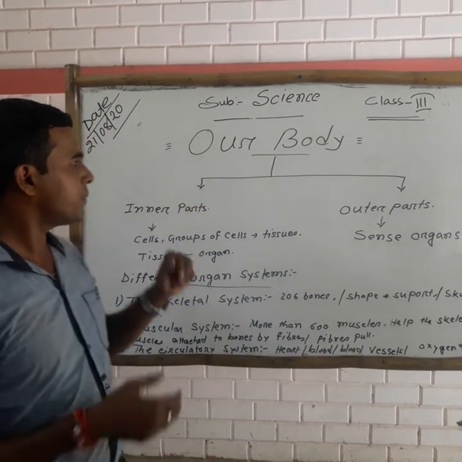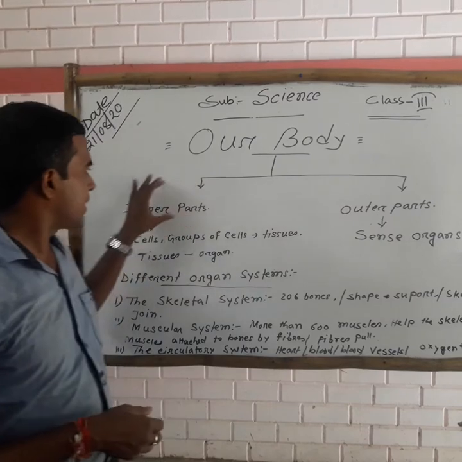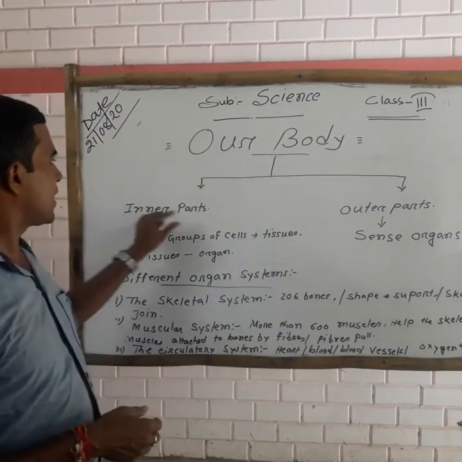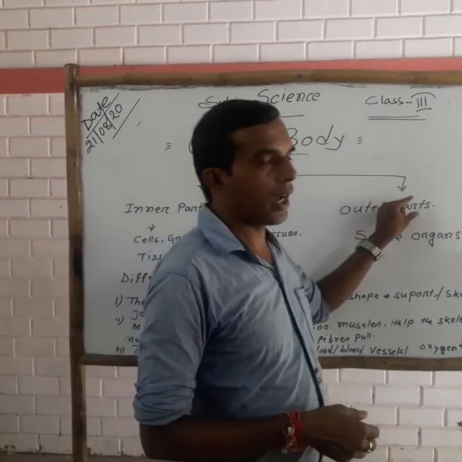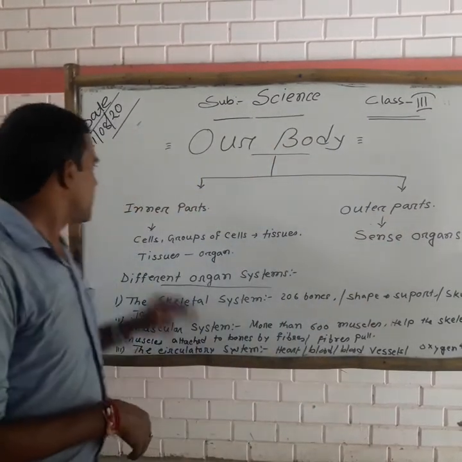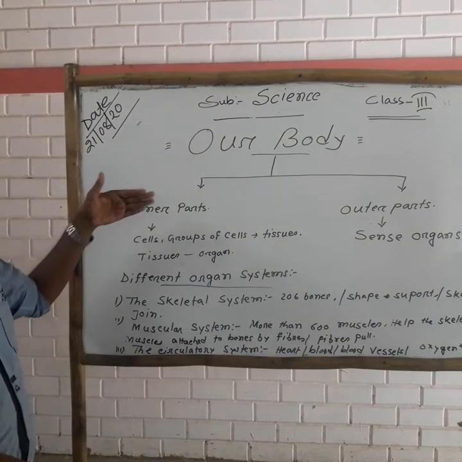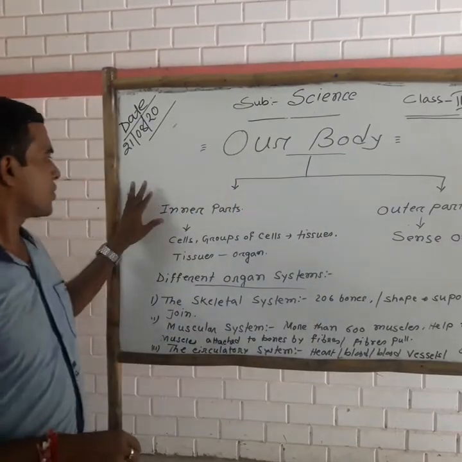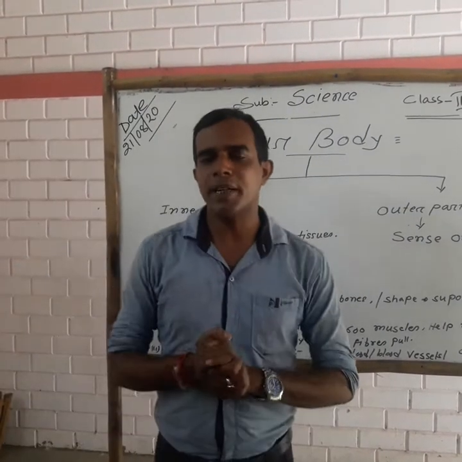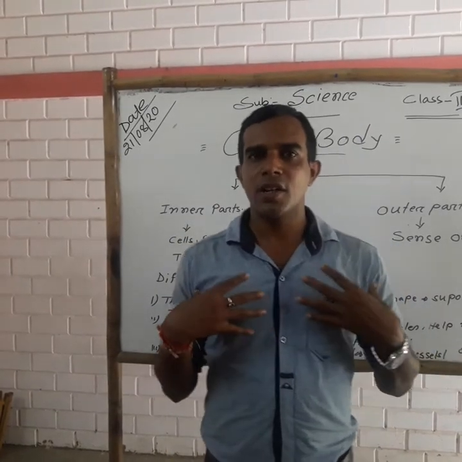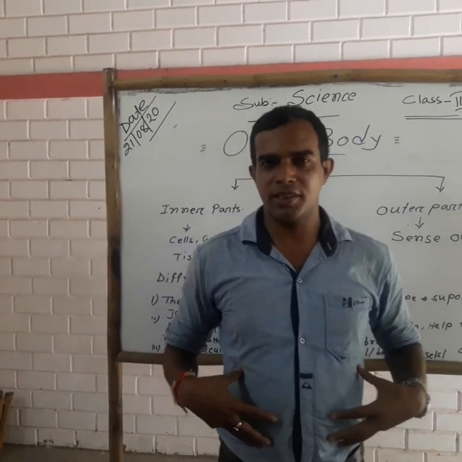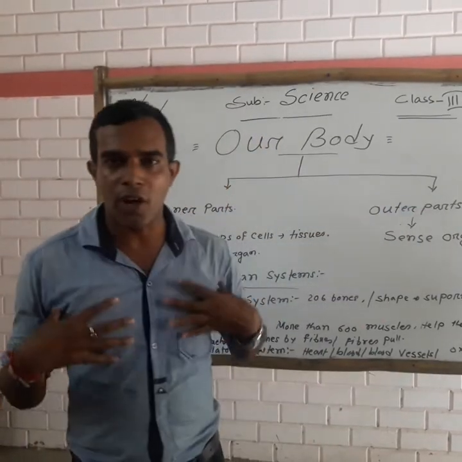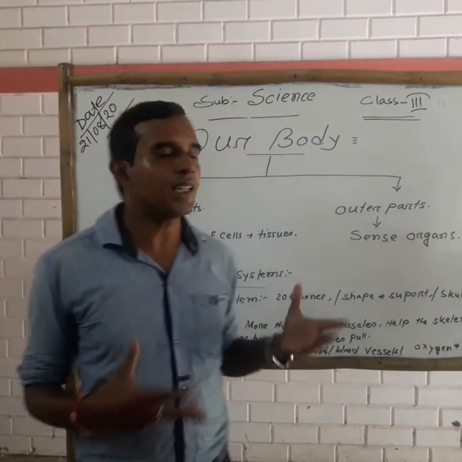According to our body parts, we have seen there are two types of parts. The first one is the inner part and the second one is the outer part. The inner part is also called an inner organ, and this is the outer organ. The inner part is the part we do not see. It is found inside the body. This is called the inner part. And the outer part is found on the outside of the body.